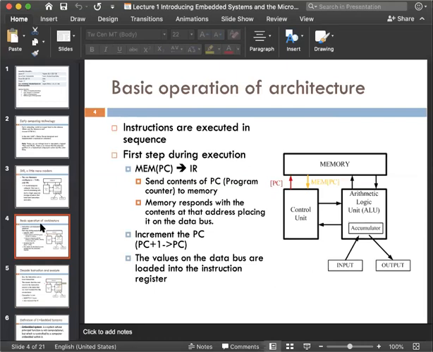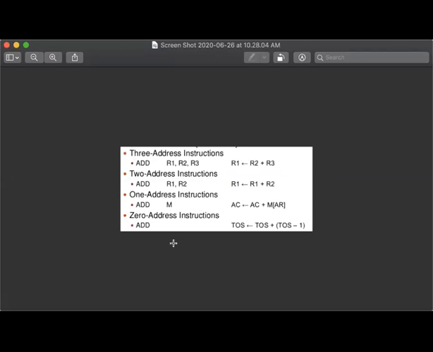Suppose in your exam there will be some basic instructions and you have to decode them. Let me give you an example. Suppose an instruction like ADD R1 R2 R3 is given in your exam. That means you have to add R2 and R3 and send the result to R1.